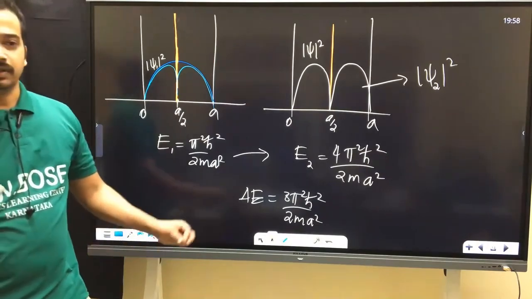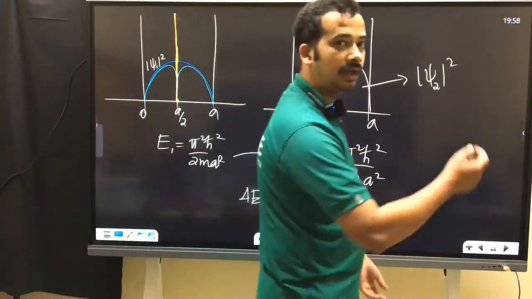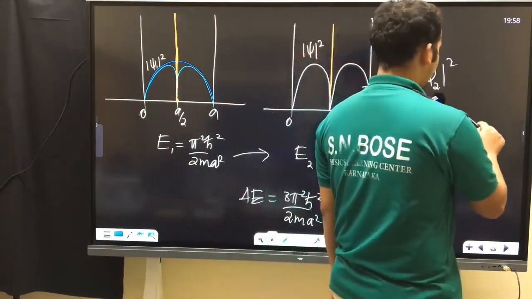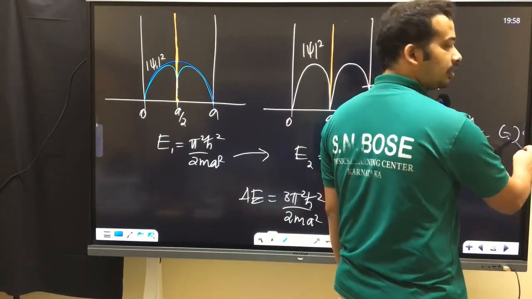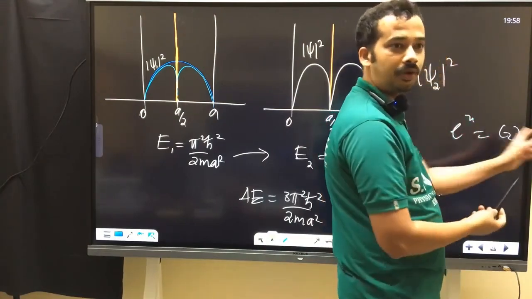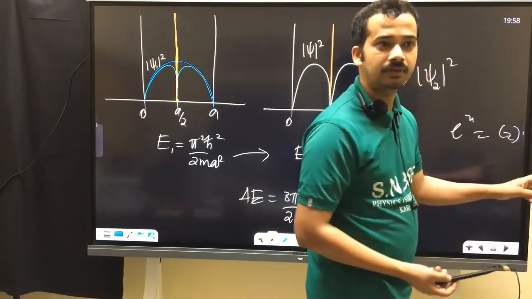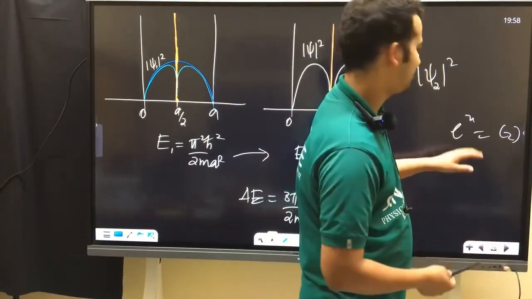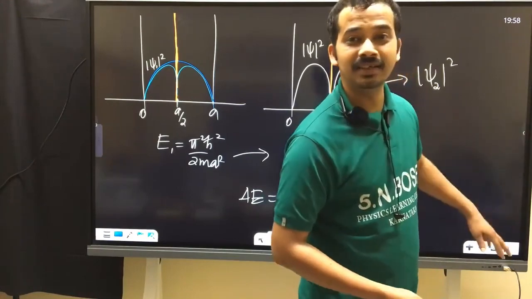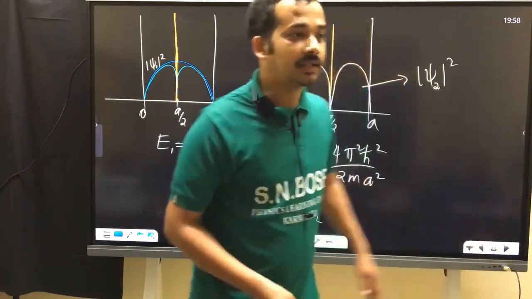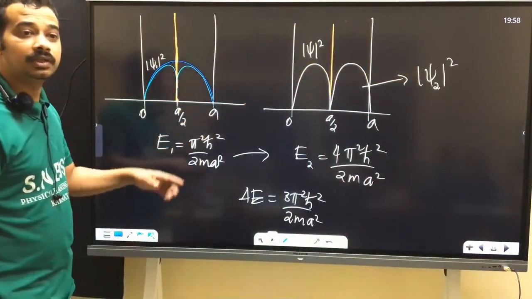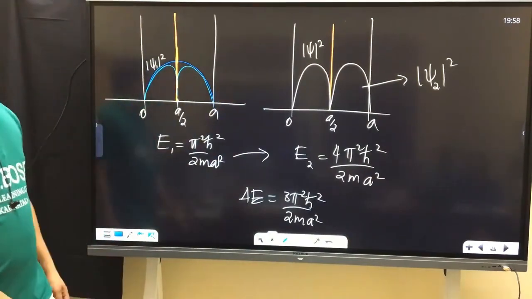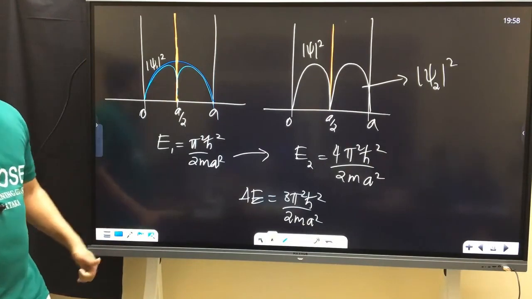Some equations you can't solve, like e power x equal to x, where you have to plot the graph and find the intersection of the curves. That kind of equation is called a transcendental equation. We have to plot it and then find the solution. That's the actual way, but in the exam, who cares how you do the problem?